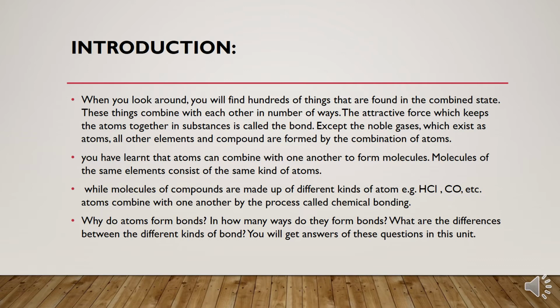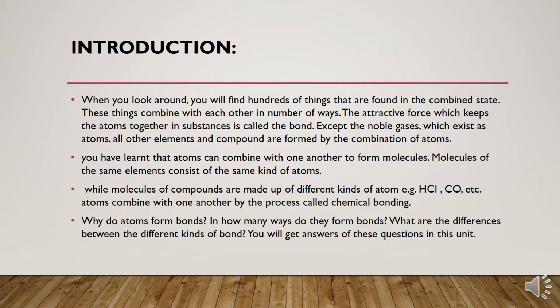Okay, so here is HCl, an atom of hydrogen and an atom of chlorine. So this molecule we can call a compound, because the two atoms are of different kinds. This is the molecule of hydrochloric acid, which is a compound.